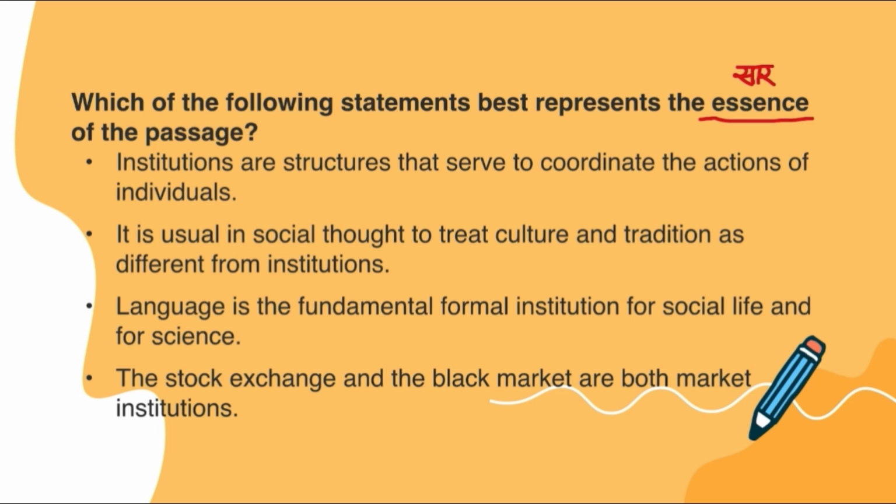Let's start from the bottom. This says stock exchange and the black market are both market institutions. Now see, we talked about this. This is only being talked about in one part of the passage. This does not relate to everywhere. This is more or less an example as well, which is being used in the passage. So remember, general theme, not the specifics. So this cannot be the answer.